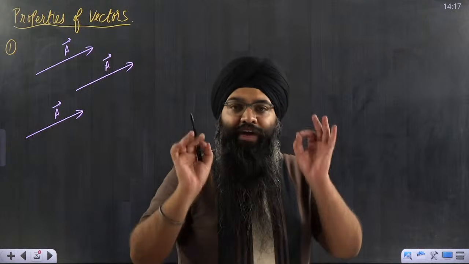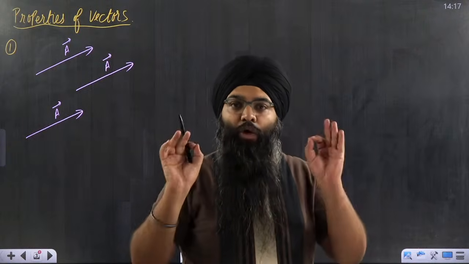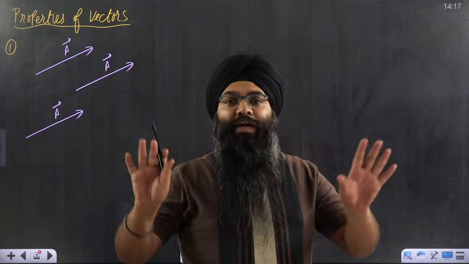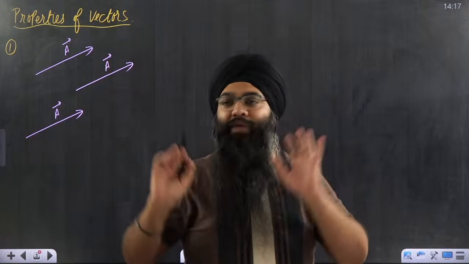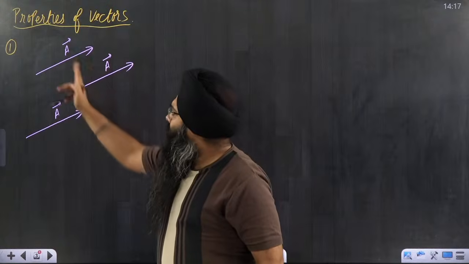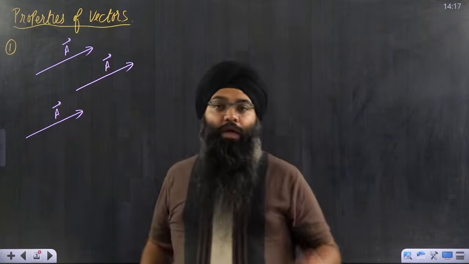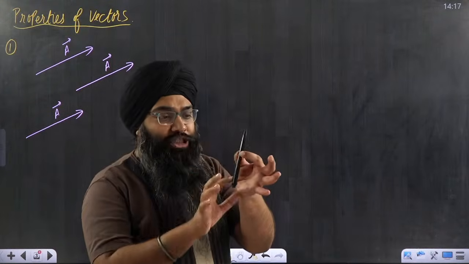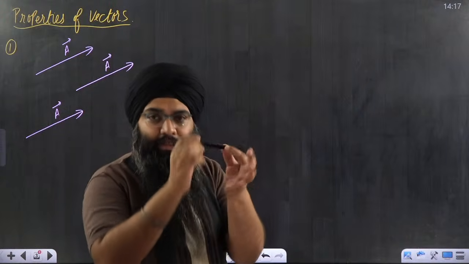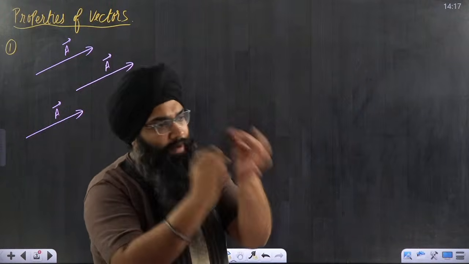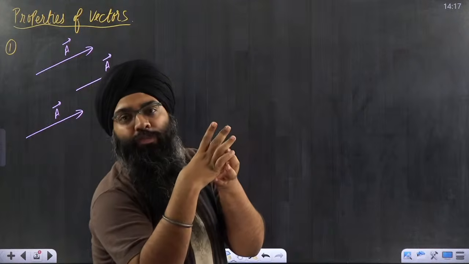You can shift the vector parallelly in space without changing its direction. Every vector will be represented by the same vector. This is also a vector, this is also a vector, this is also a vector. There is no problem. The only thing is what I said, that direction should not change. It should not rotate like this. This should not change. It should remain like this only. And magnitude also should be fixed.